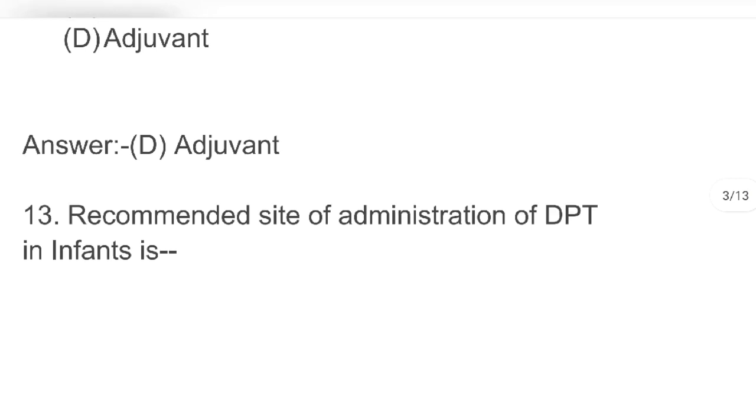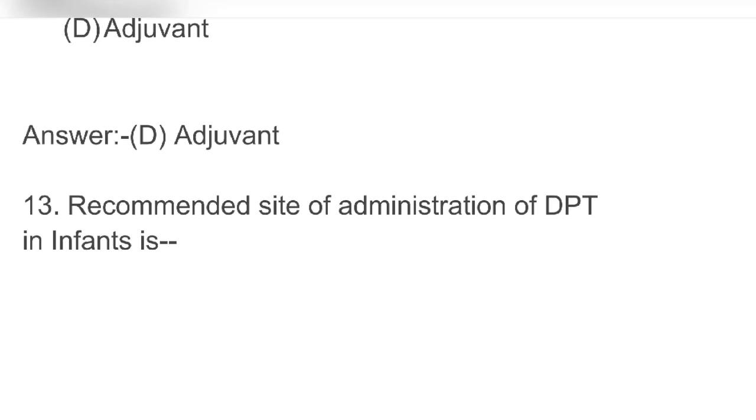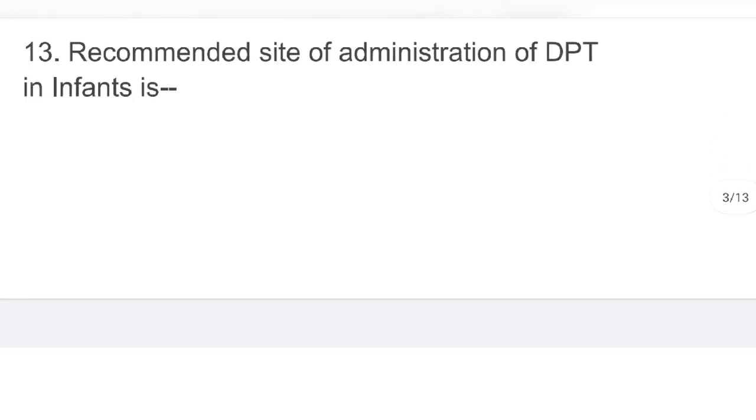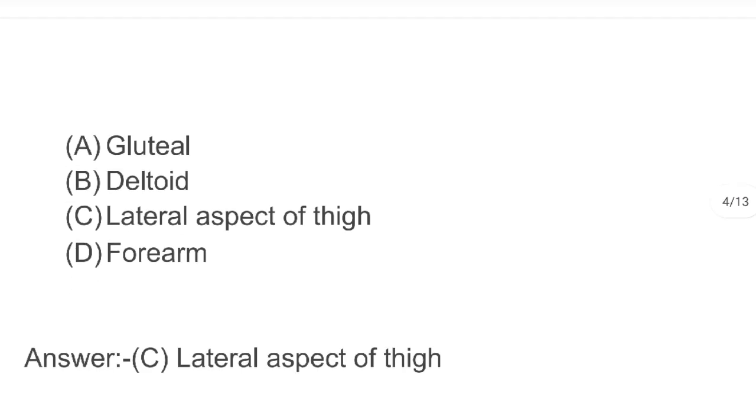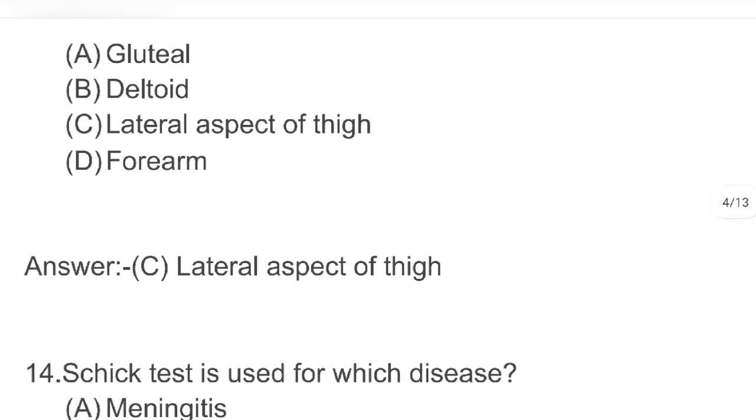Next, recommended site of administration of DPT in infants is A. Gluteal B. Deltoid C. Lateral aspect of thigh D. Forearm. Answer C. Lateral aspect of thigh.